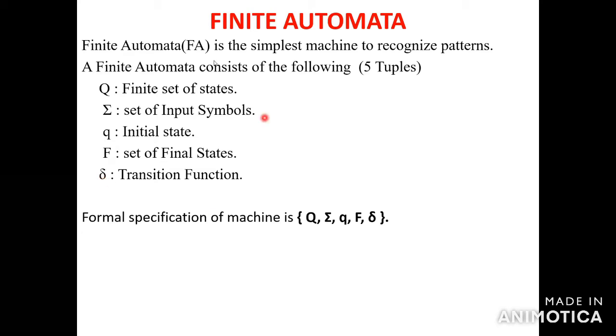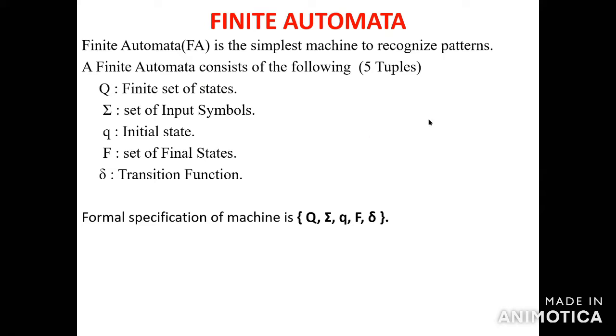So we have 5 tuples. In each and every automata we have 5 tuples. The first is a finite set of states. One is the starting state, the initial state, and the last is the final states. Transition function means you can move from one state to another state. Set of states, for example, I am giving one expression.